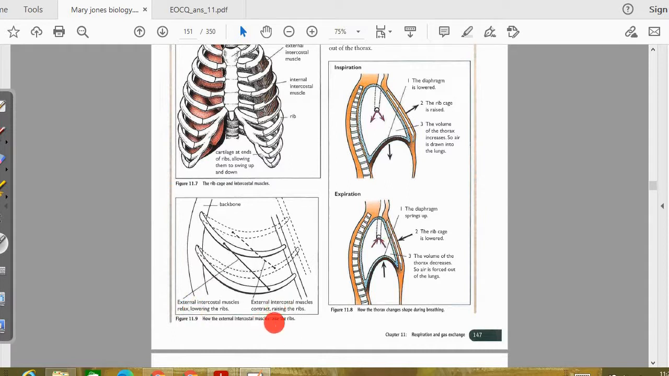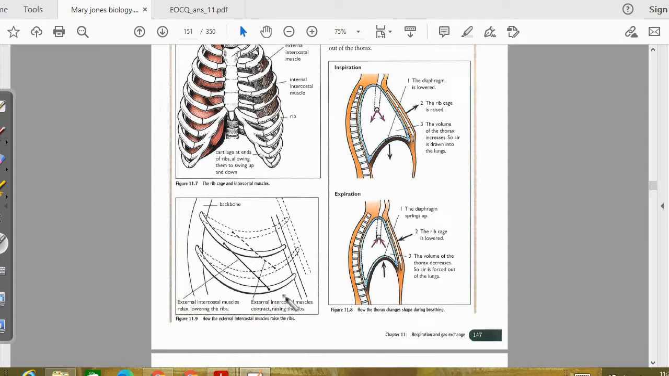And the external intercostal muscle contracts, raising the rib. Ribs are raised when inspiration is taking place, when you breathe in, inhalation. When you breathe in, the ribs get raised, and when ribs get raised, the external intercostal muscle contracts. So you can take the reference from this.